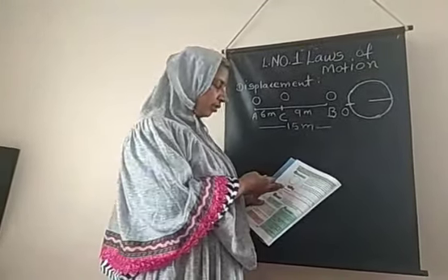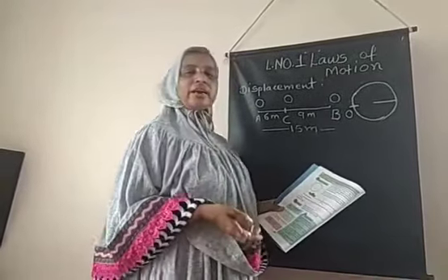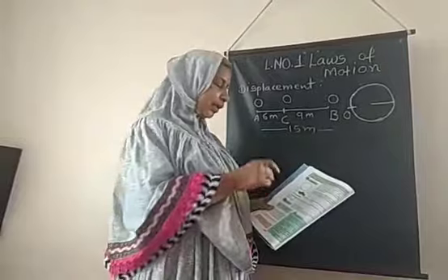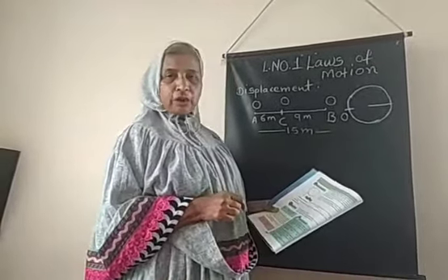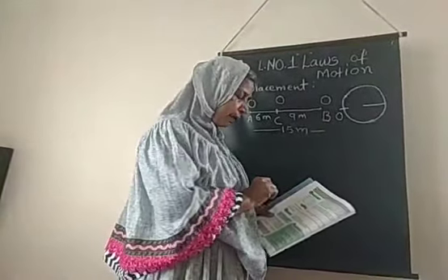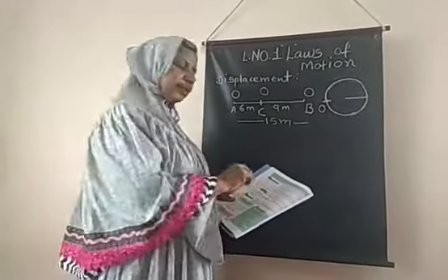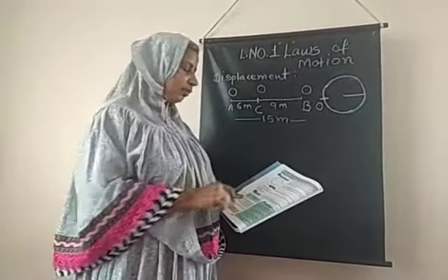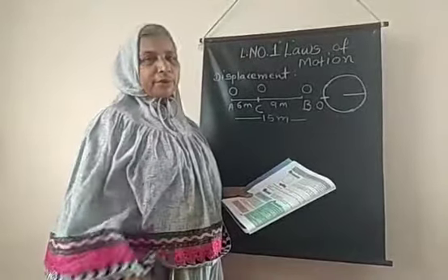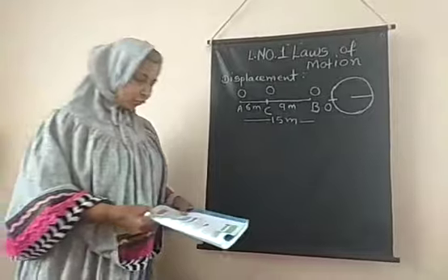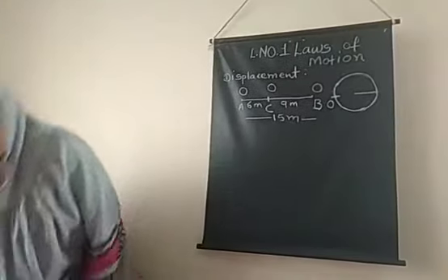So the total distance traveled by the car is 360 meters, but the displacement here is 0 because the car is again coming back to position P, that is the original position. So displacement is 0 but the distance is 360 meters. Now the next point is speed and velocity.